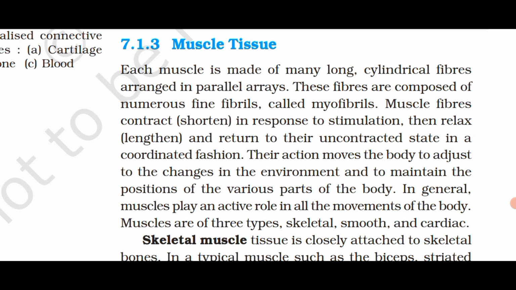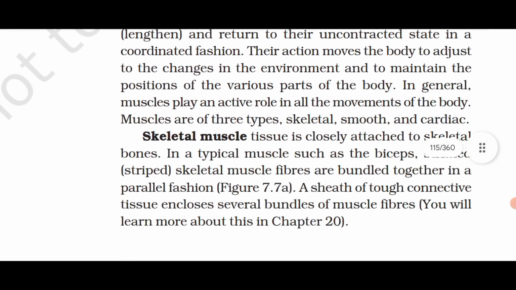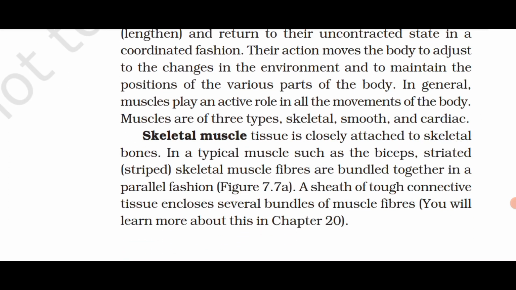Their action moves the body in response to changes in the environment and maintains the position of the various parts of the body. In general, muscles play an active role in all the movements of the body.